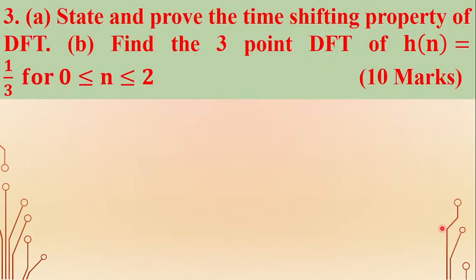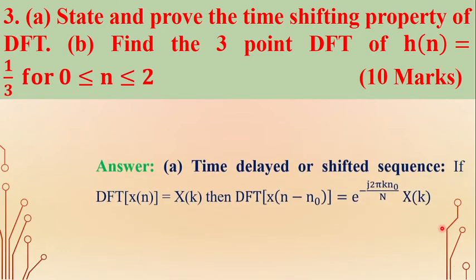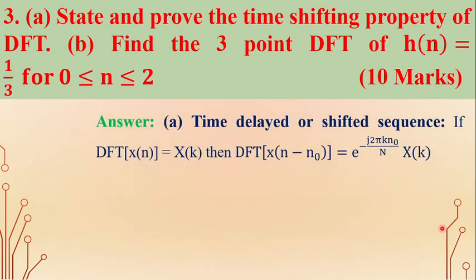Next choice question, third question. State and prove the time shifting property of the DFT. And second bit, find the 3-point DFT of h of n is equal to 1 by 3 for n is equal to 0 to 2. And first bit explanation, state and prove time shifting property of the discrete Fourier transform.